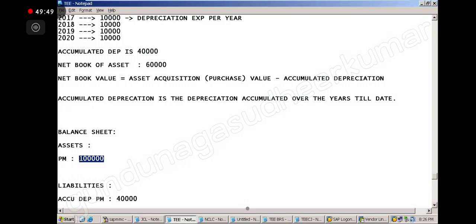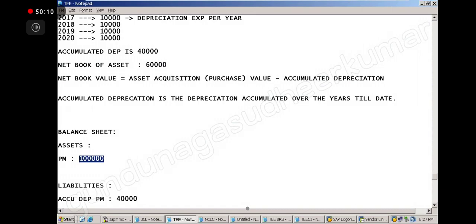Sir, for this financial year we calculate depreciation for one plant and machinery in March 2022 for 1 year.